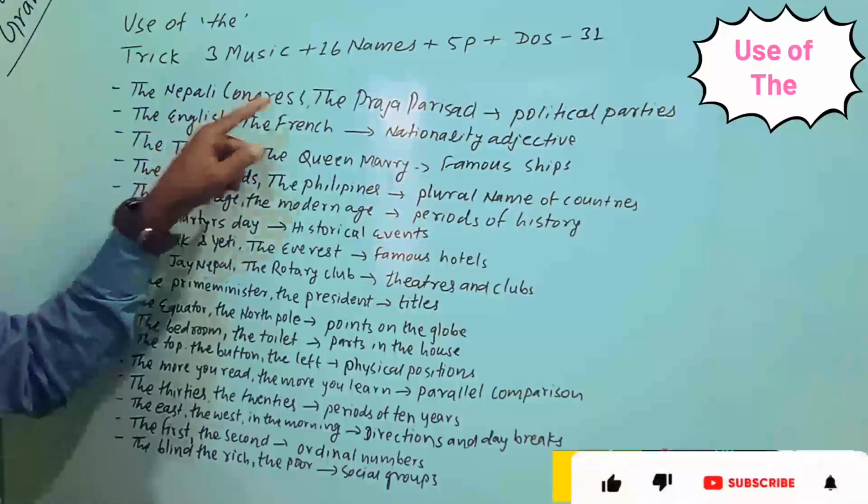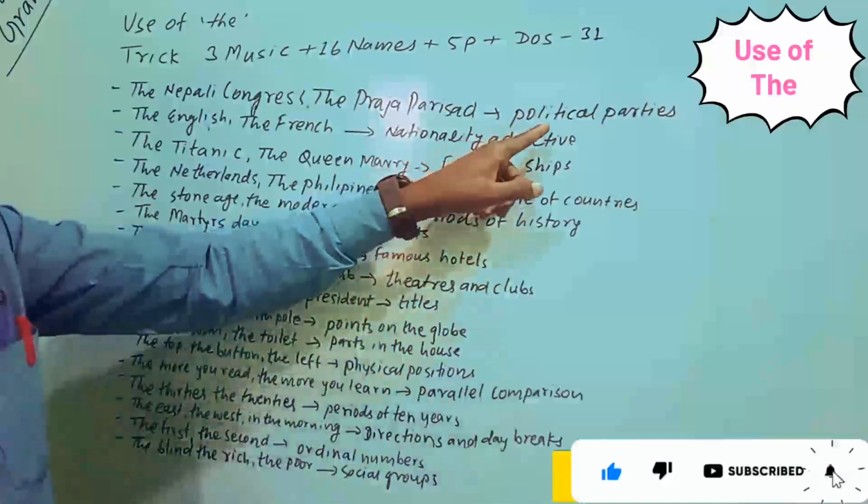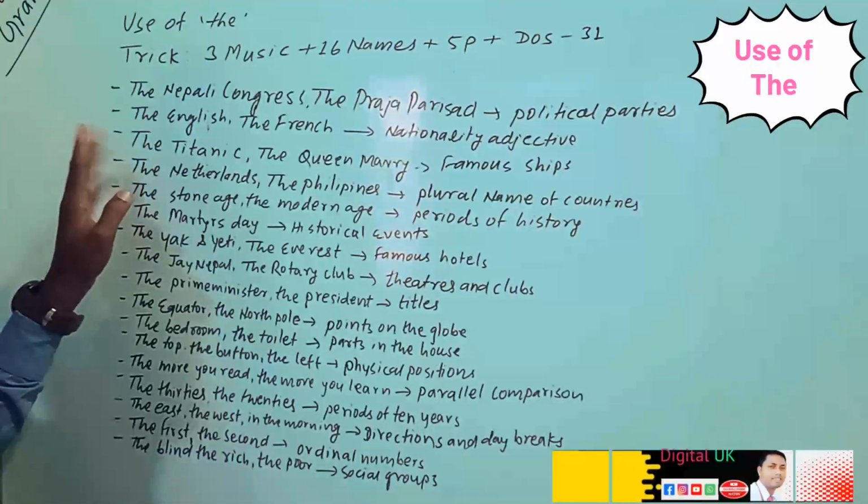The Nepali Congress, the Praja Parishad. What are they? That are the name of political party. So what can we say? Before the name of political party we can use the.